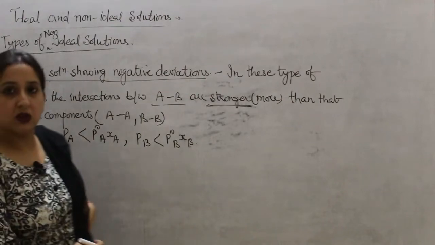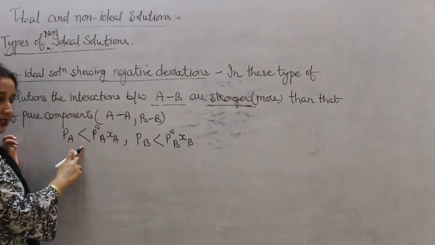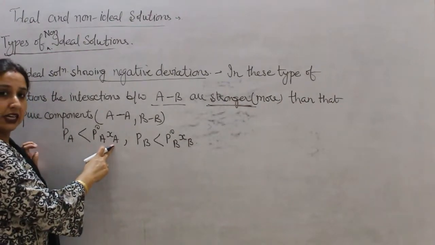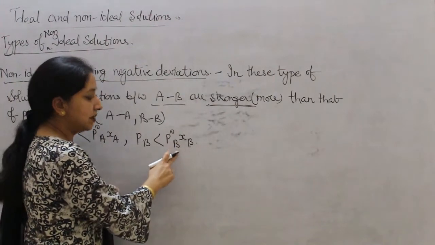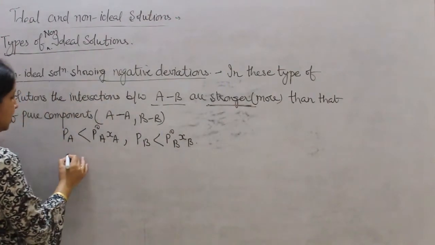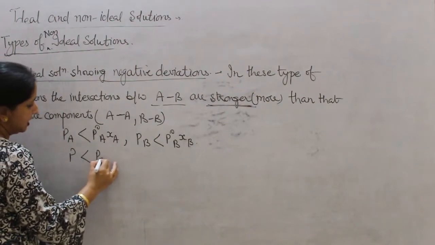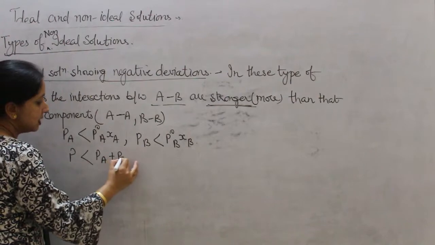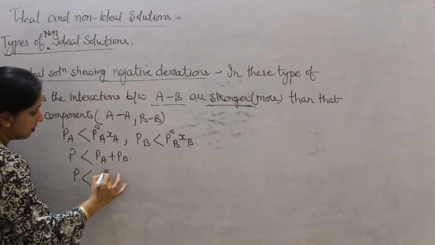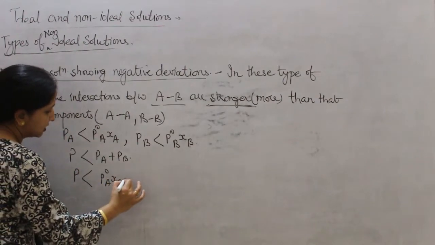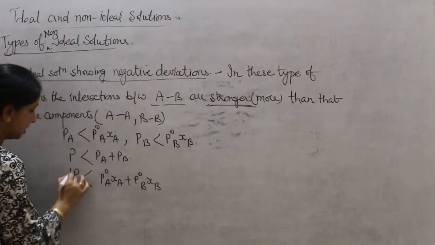So in this case, PA will be less than that of P0A into XA, and PB will be less than P0B into XB, and we can say total pressure will be less than that of PA plus PB, or we can say P will be less than P0A into XA plus P0B into XB.